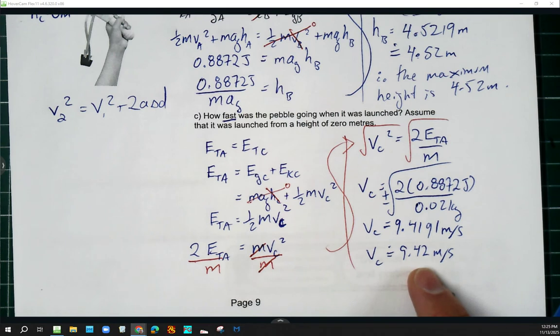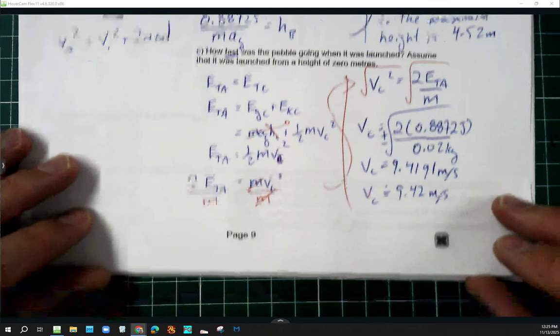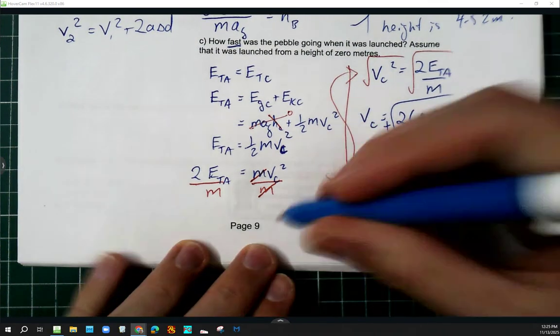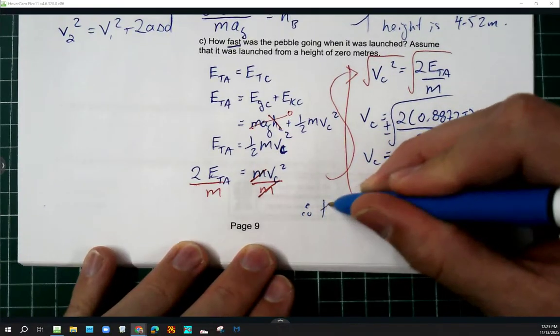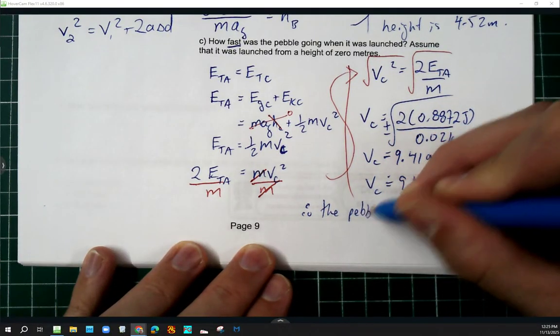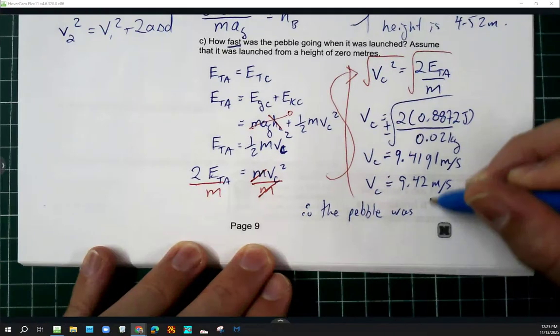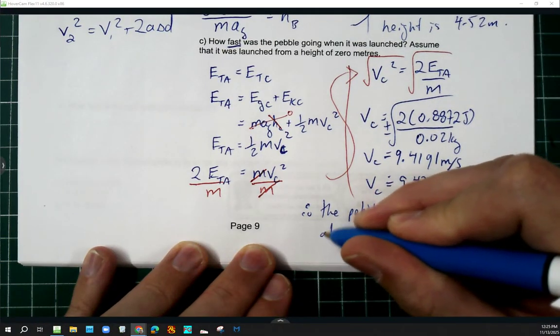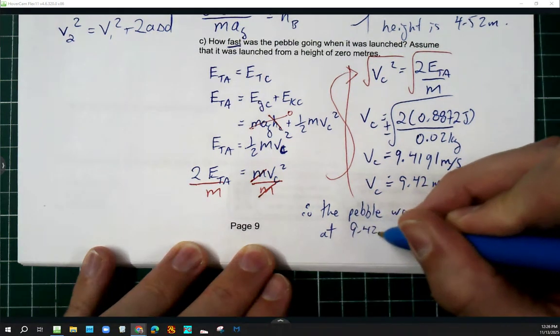Well, it was launched upward. It wasn't launched downward, right? So we could say that it's up, but that's not what we were asked anyway. We were asked about the speed, which is just how fast, okay? And of course, we could say, therefore, the pebble was launched at 9.42 meters per second.